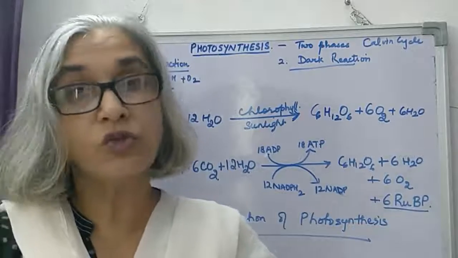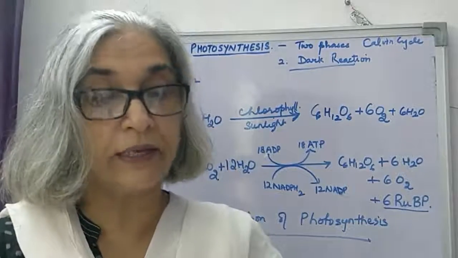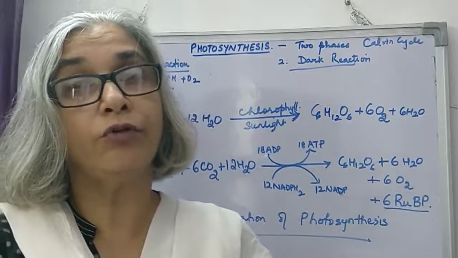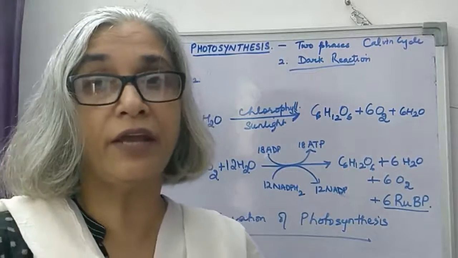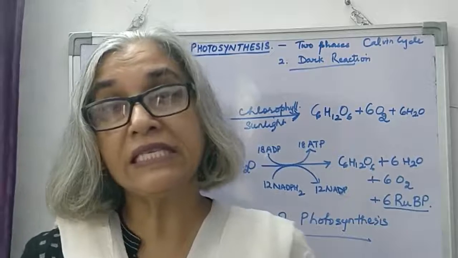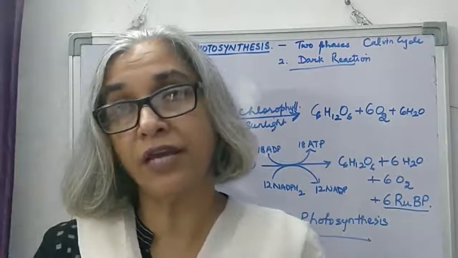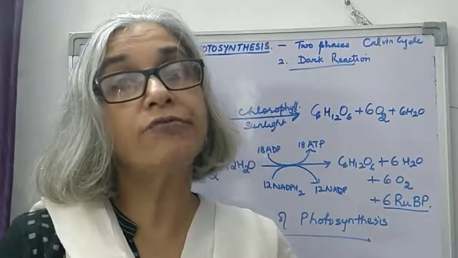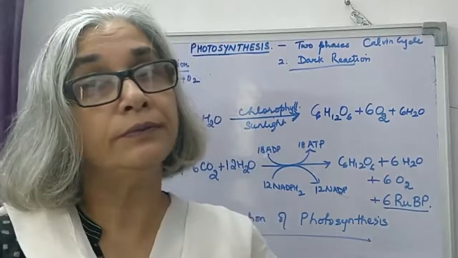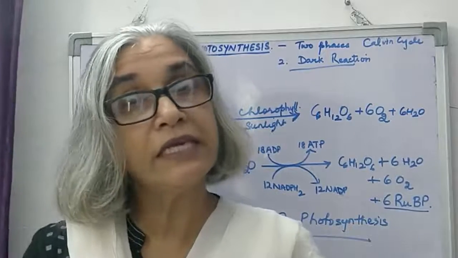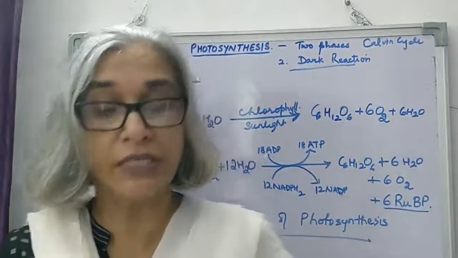Then we will also be doing the C4 cycle, that is an alternative form of this dark reaction, which is seen in certain plants where the first carbon dioxide fixation product is a 4-carbon compound, oxaloacetic acid. Now the C4 cycle is an adaptation to the C3 cycle.